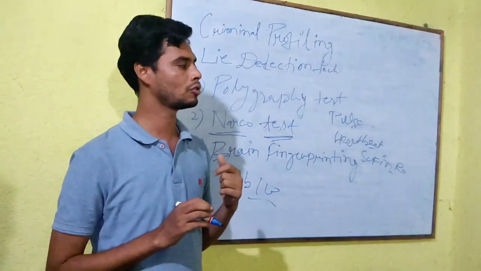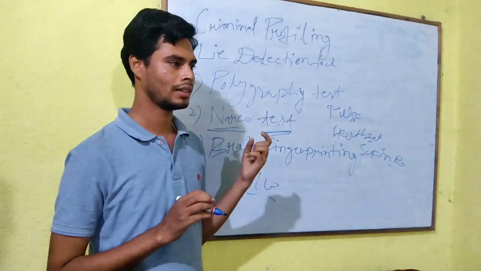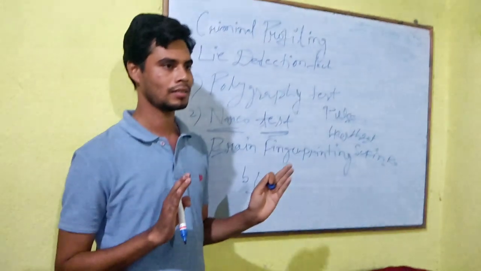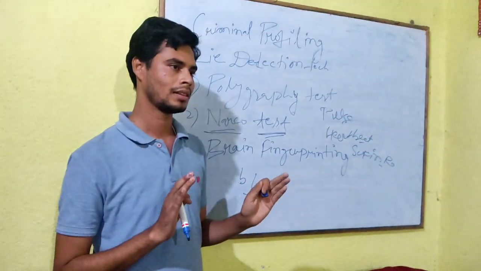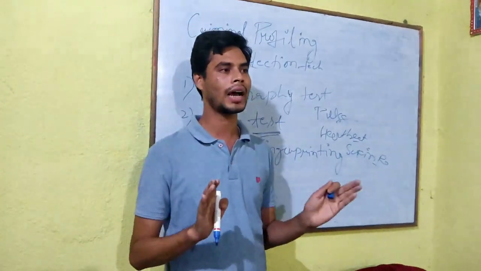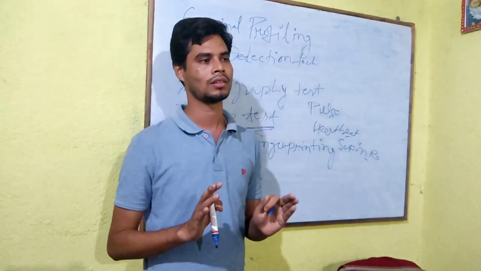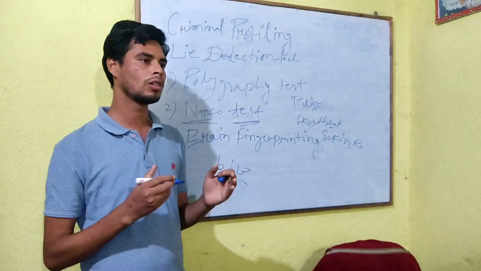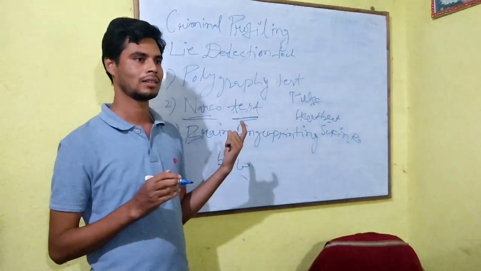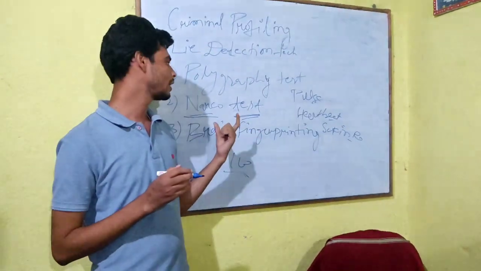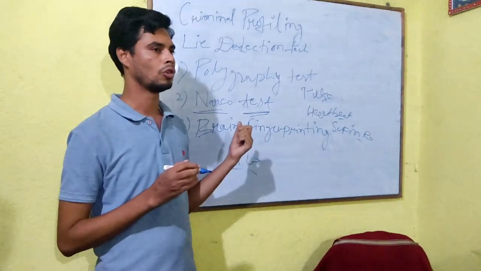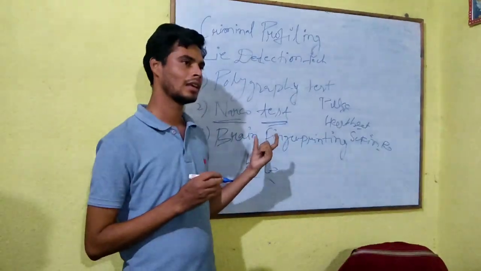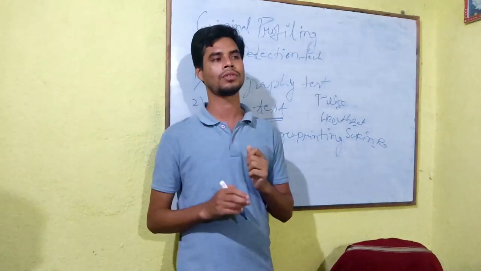These drugs are given to him, and after giving, the man becomes senseless. Not completely senseless, but he can speak. But his mind will not work to judge whether he is telling the truth or wrong, and he will unconsciously tell all the truth, and the recording is done. And this is put in evidence in front of the court, but it is not acceptable in court. On this basis, other linking evidence can be found.